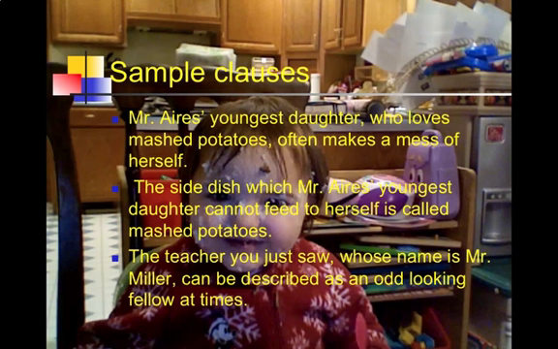The you saw subject-verb pair is an independent clause. You include just in that clause because just is an adverb modifying saw. So that's one independent clause. The adjective clause will start with whose, and it is whose name is Mr. Miller. And the other independent clause, the one that's being split by the adjective clause, is the teacher can be described as an odd-looking fellow at times.